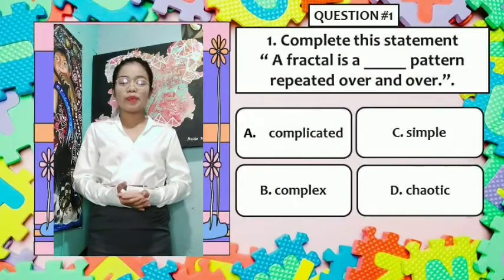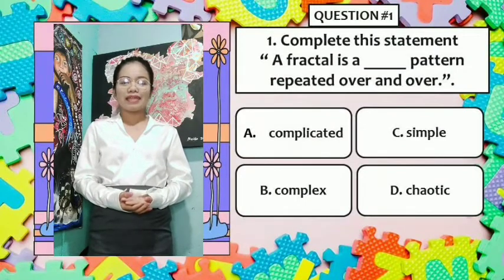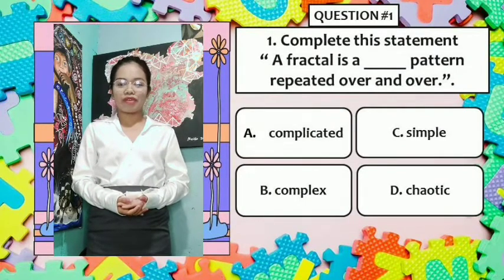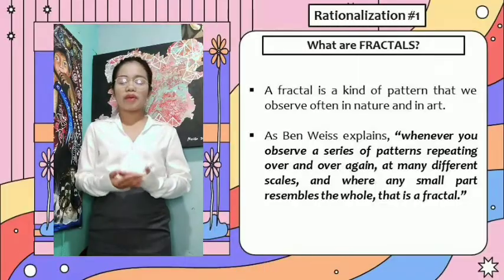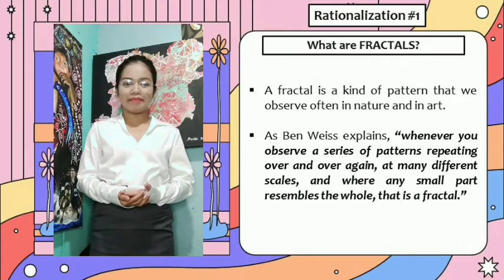Question number 1. Complete this statement. A fractal is a blank pattern repeated over and over. Letter A, complicated. Letter B, complex. Letter C, simple. Or letter D, chaotic. So let's have our rationalization for this item.